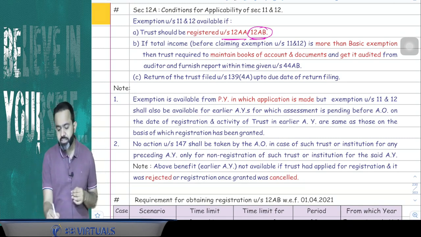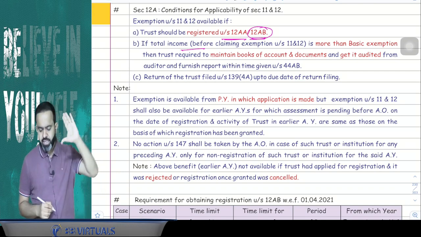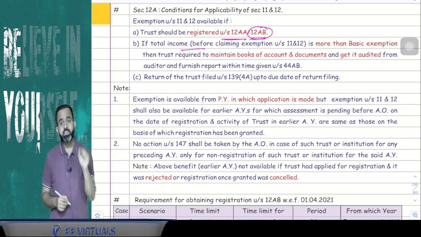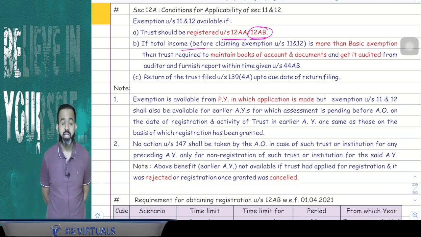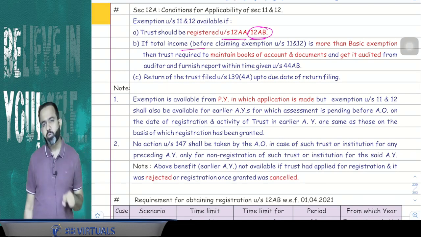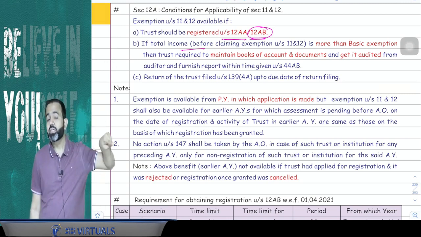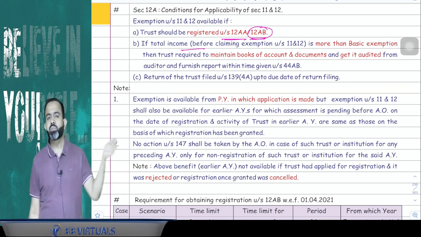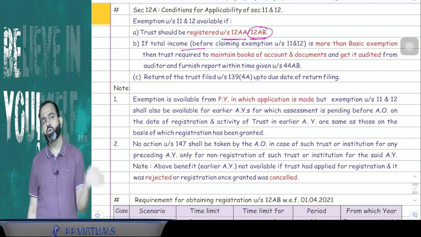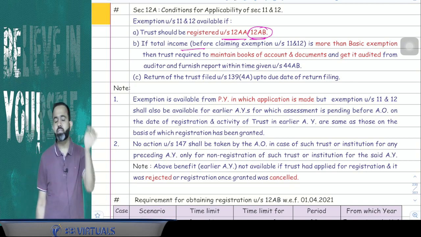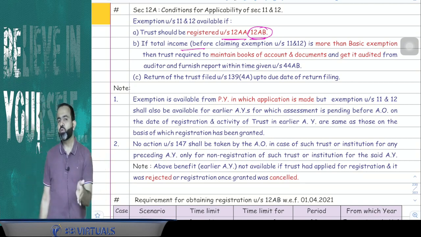Second condition: if the trust income before claiming this exemption is more than the basic exemption, then the trust is required to maintain books of accounts and get it audited from a chartered accountant. An auditor has to furnish the report up to the due date given under section 44AB, that is the tax audit due date, and the tax audit due date is 1 month before the due date of return filing. Normally the due date of return filing of the trust is 31st October. So 1 month before, it means till 30th September, the trust audit report should be submitted by the chartered accountant.